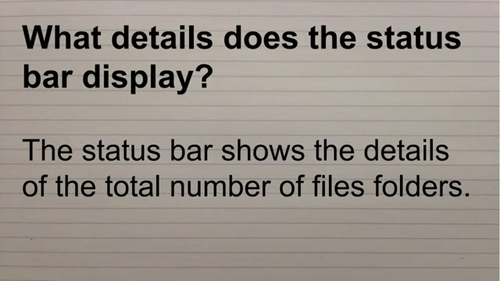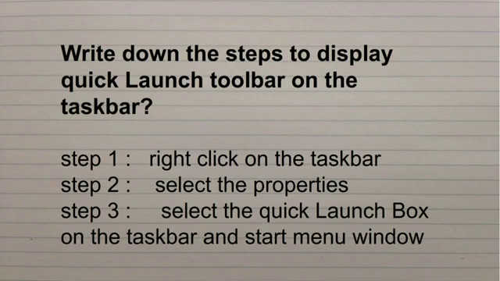Then the next question, write down the steps to display quick launch toolbar on the taskbar. Step one is right click on the taskbar. Second step, select the properties. Step 3, select the quick launch box on the taskbar and start menu window.